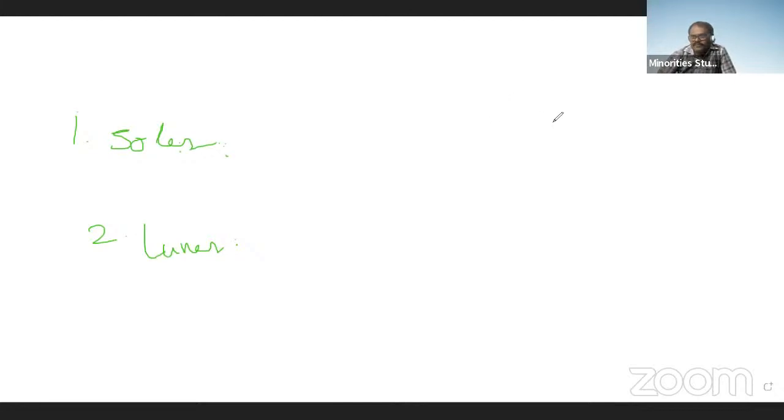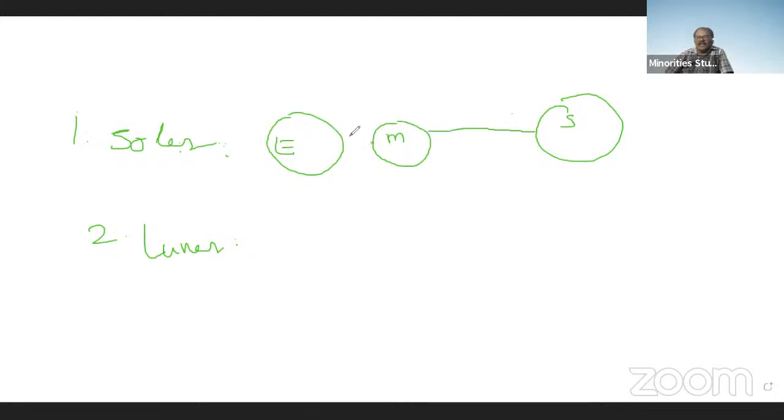Here is the sun. And in the middle, the moon will be there. And here, the earth will be there. The light incident from the sun first falls on the moon. The moon is an opaque object. Then the shadow of the moon will be formed on the earth.